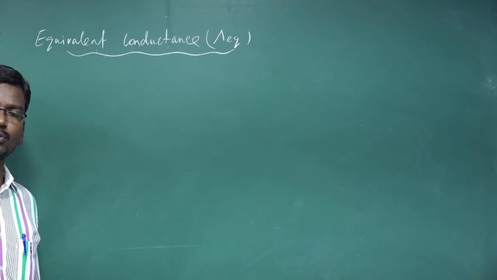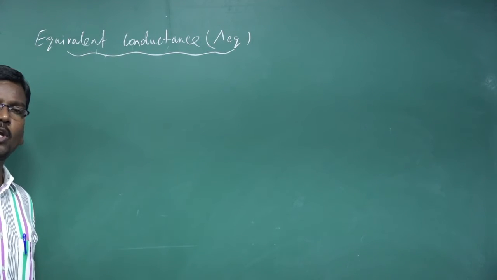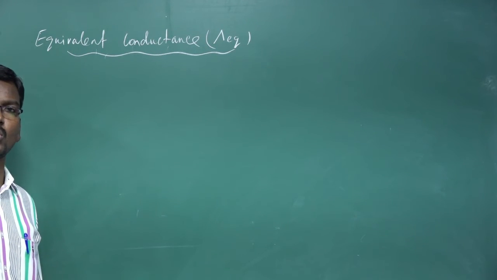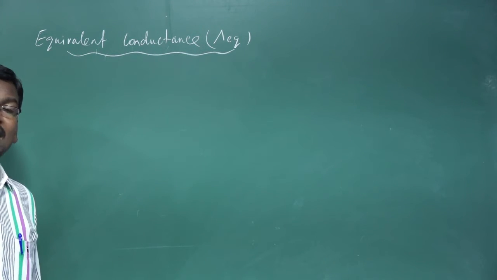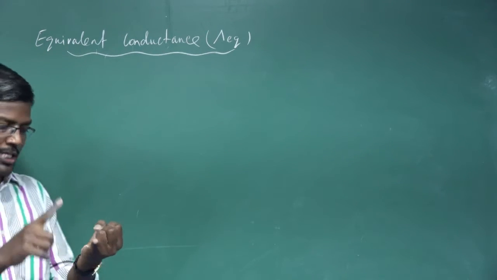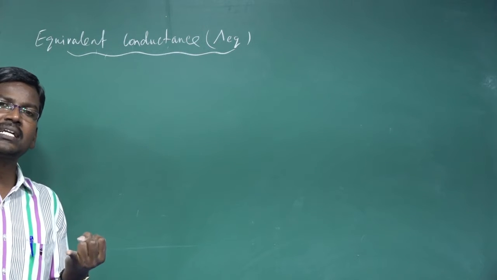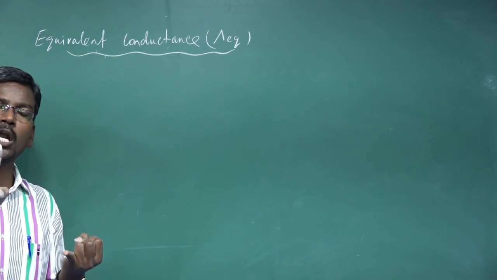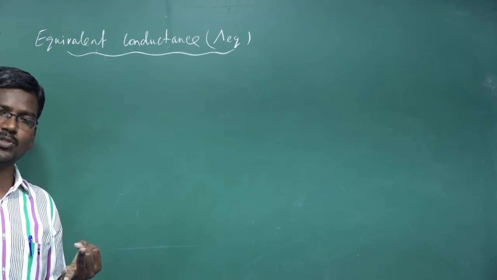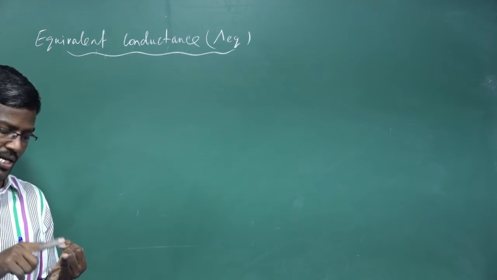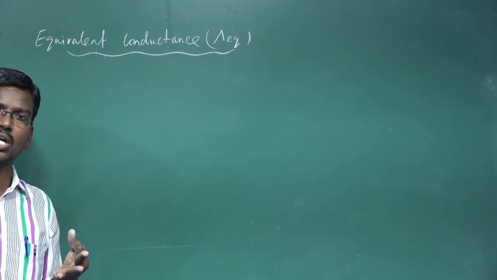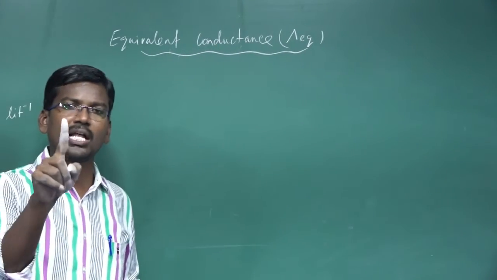The conductance of the electrolyte solution which contains 1 meter cube of the electrolyte is known as specific conductance. 1 gram equivalent of the electrolyte solution is known as equivalent conductance. So specific conductance is the conductance of the electrolyte solution which contains 1 meter cube of the electrolyte. Molar conductance is the conductance of the electrolyte solution which contains 1 mole of electrolyte. Equivalent conductance is the conductance of the electrolyte solution which contains 1 gram equivalent of the electrolyte.